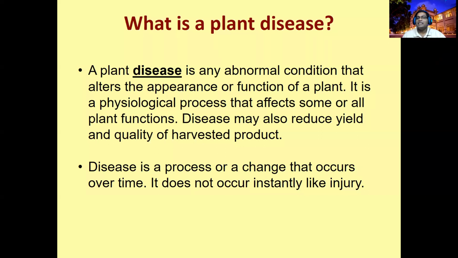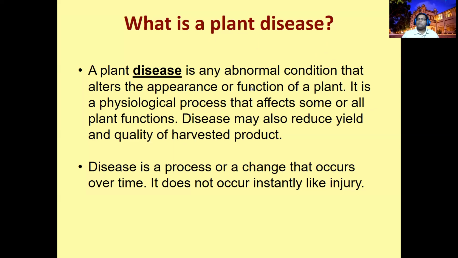There are two spellings: disease and deceased. Deceased means died. If you have a severe disease, then definitely you will be deceased. COVID-19 is a disease, but if it is severe, then you will be deceased. So disease is an abnormal condition.